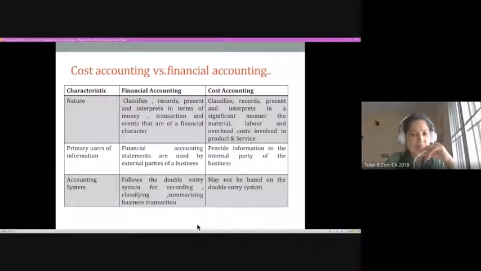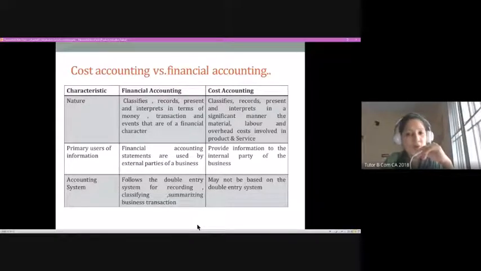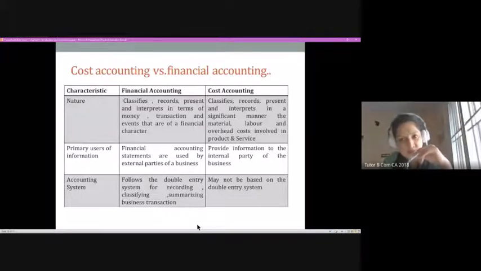Then the accounting system. We know that in financial accounting, we follow the double entry system, right? At least in our system, we use the double entry system. It is not mandatory with respect to cost accounting or the costing department. They can follow a method, but generally, in order to have some kind of understanding between the financial statements and the cost accounting statements, most firms follow the double entry concept and principles, but it is not always mandatory to go with the double entry system in case of cost accounting. Go ahead.